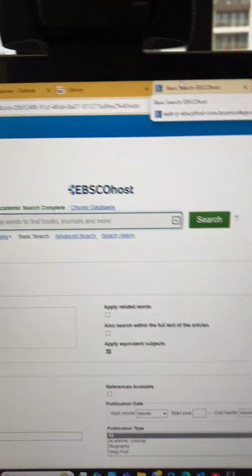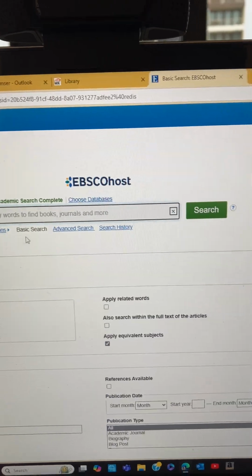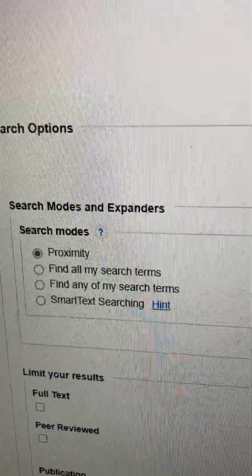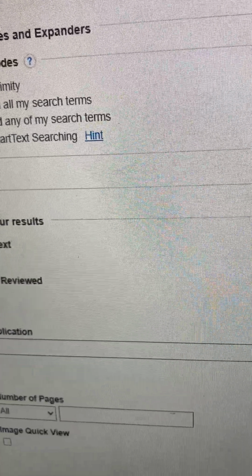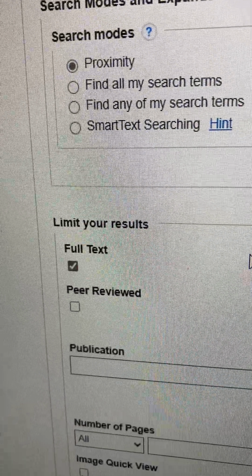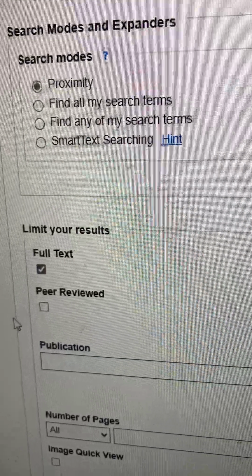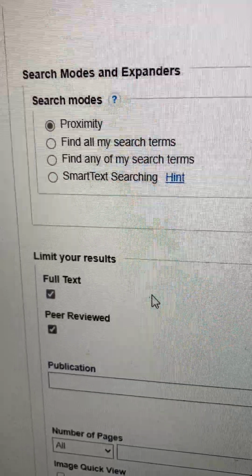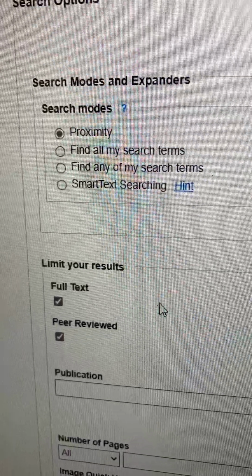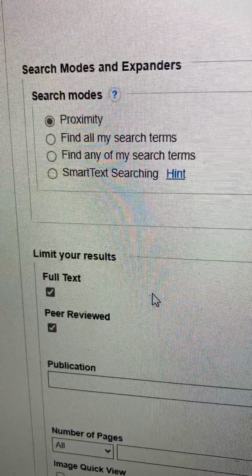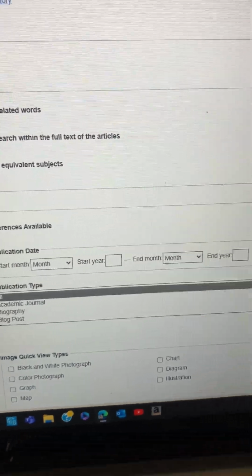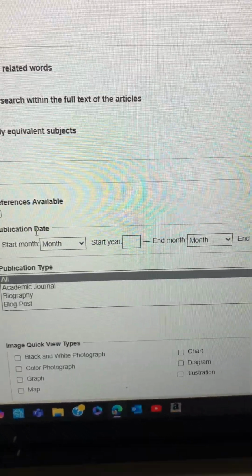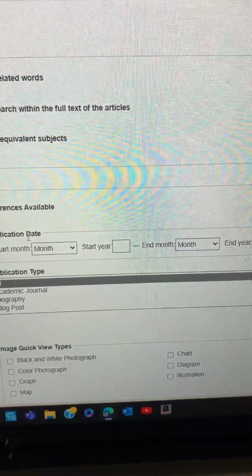So here's the search bar. What I like about it is you can add multiple layers to it. I'll show you here in a second. You have ways of filtering your search. I prefer to get the full text, and that way you don't have to go to another link to find the essay or article. I also like peer review. That means that the article or essay has been reviewed by scholars that have researched that very specific topic, in this case, voice control. What else do we have? Pages, and publication date. I like to have articles and essays that are within 10 years or so.